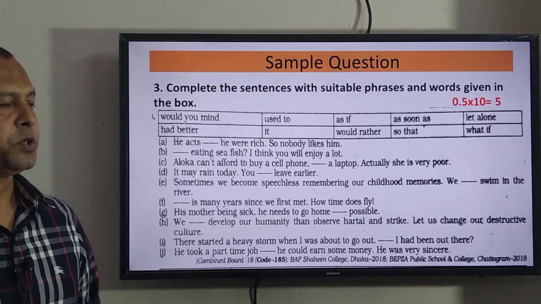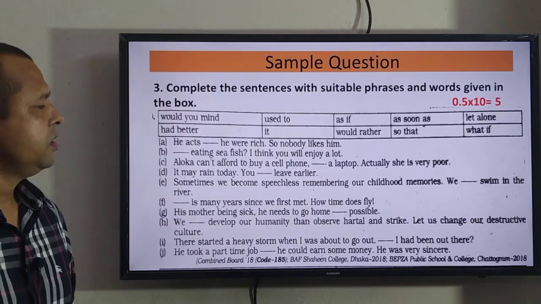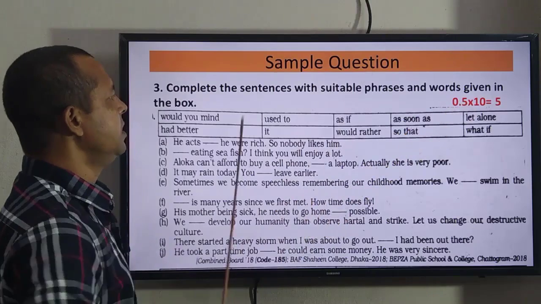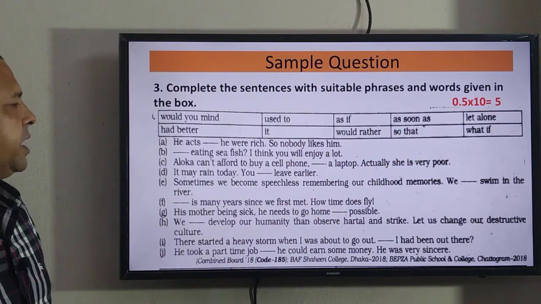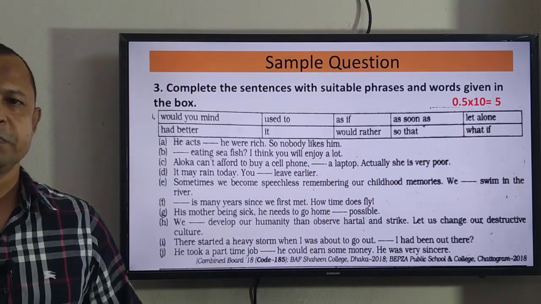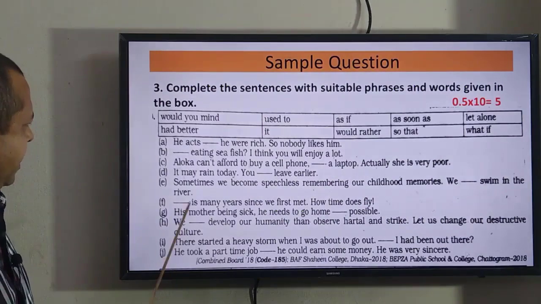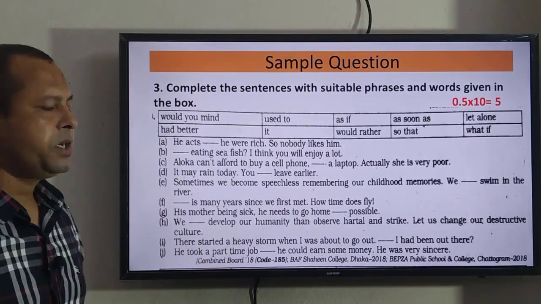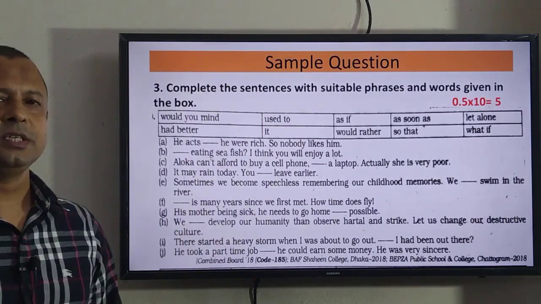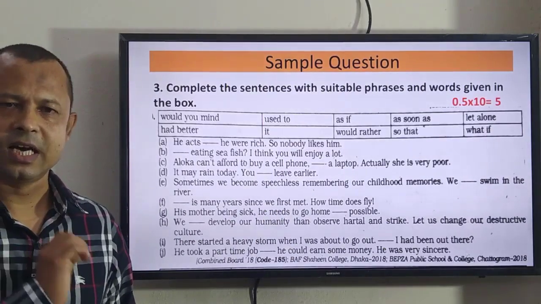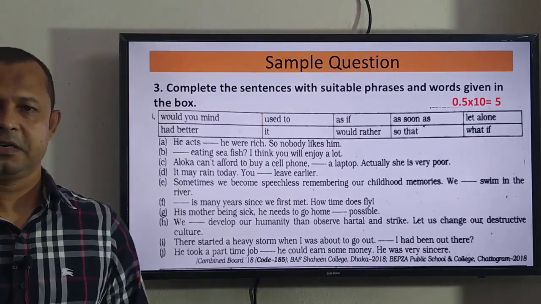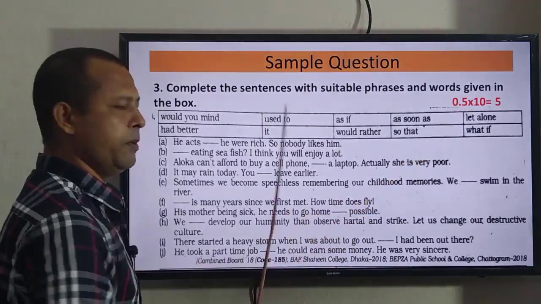In English second paper, in question number 3, you will get a question like this: complete the sentences with suitable phrases and words given in the box. You will get a text like this, and in the box you will get some special words and phrases, and in the text there will be 10 gaps. You have to use correct words or phrases in the gaps. For each correct answer, you will get 0.5 marks. For a total of 10 correct answers, you will get a total of 5 marks.